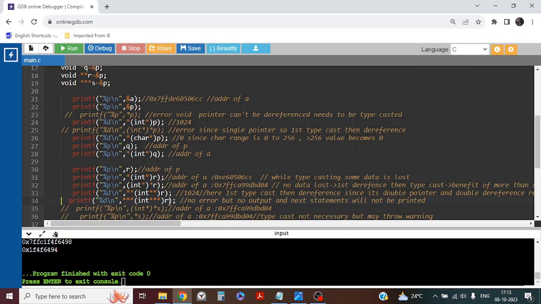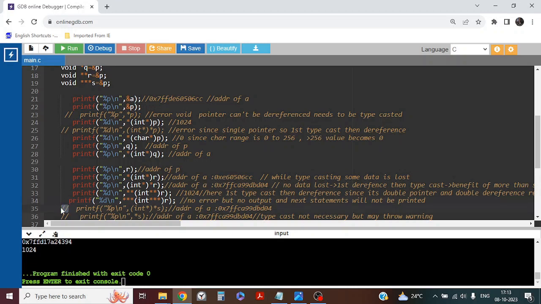So it will hang actually. After that, if any next statement is there, it will not be executed. So let's see whether it throws an error or not. It is not throwing an error, correct? So this is the thing: for a double pointer, up to double dereference is allowed.